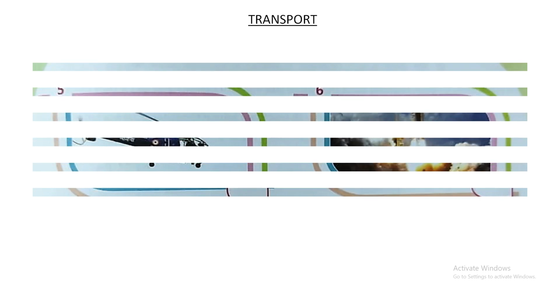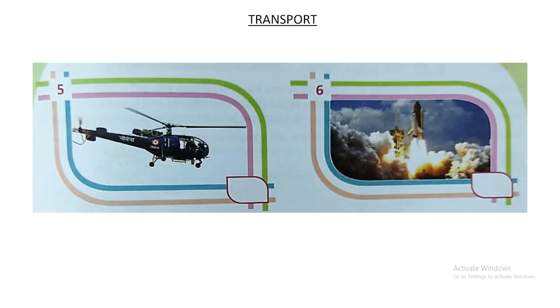Now the next picture, picture number 5, is a helicopter. So this is a means of air transport. So you'll write A in the box, and under the picture you will write air transport.